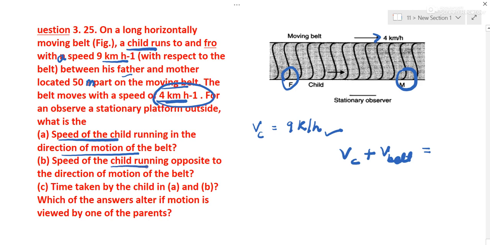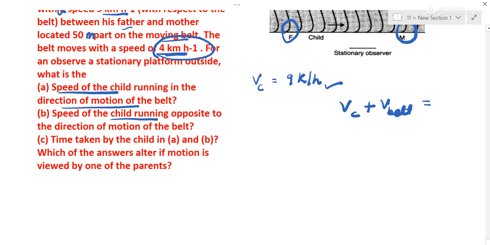When it runs opposite, the speed of the child would not be supported and the speed of the belt will have to be subtracted, that is 9 minus 4, 5 km per hour. Now third, what is the time taken by the child in both the cases, to cover the distance between his parents?